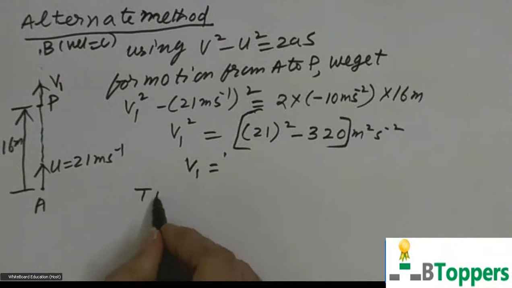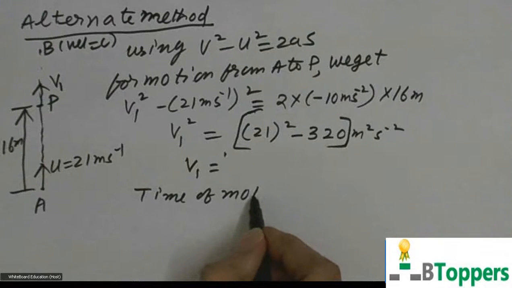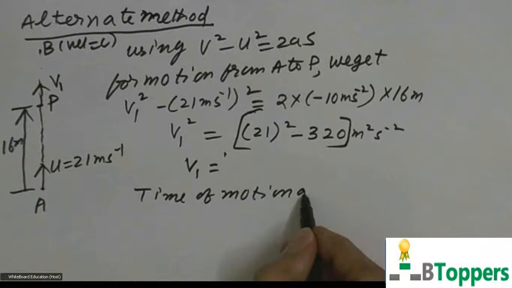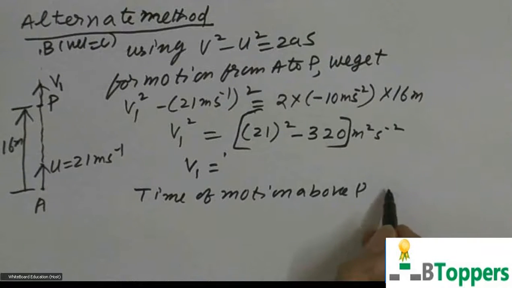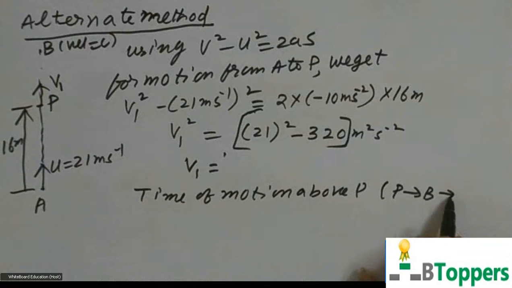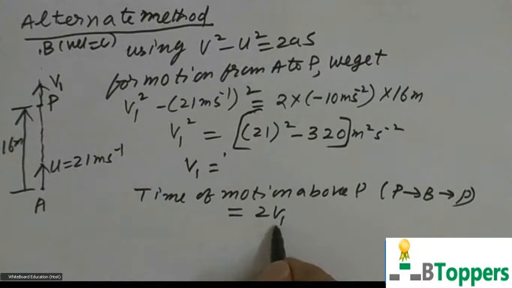Then the time of motion above the point P, that means the time of flight for motion above P, which means the time taken to move from P to B and back to P, is given by 2v1 by g.